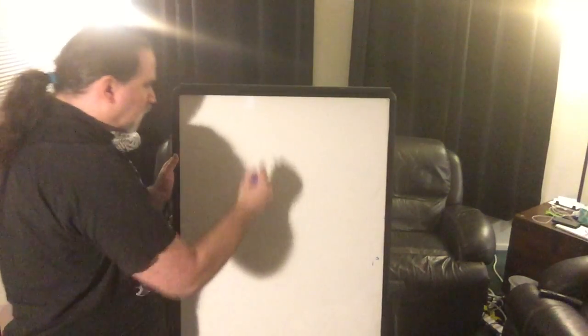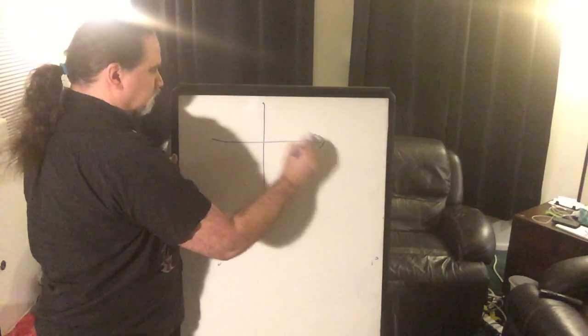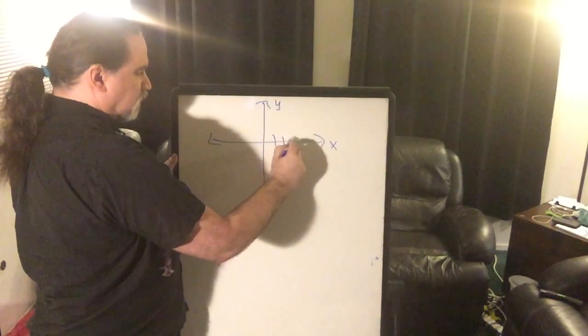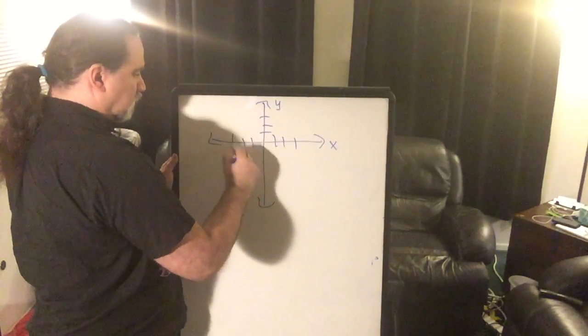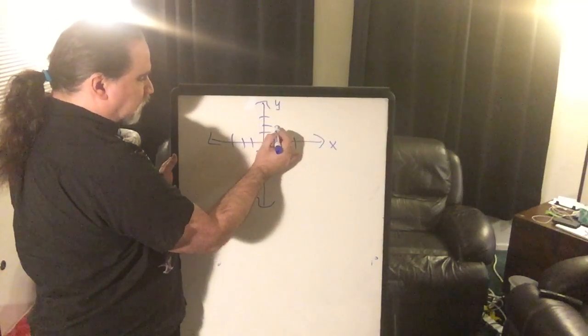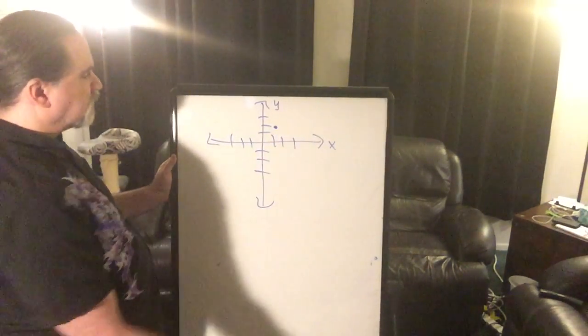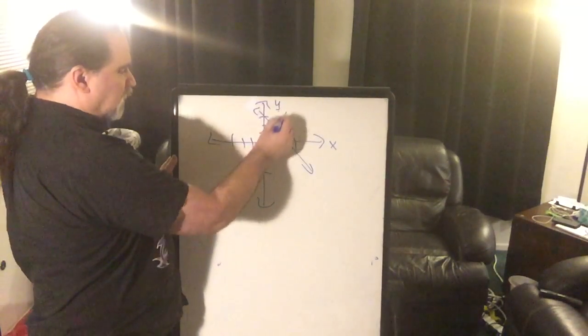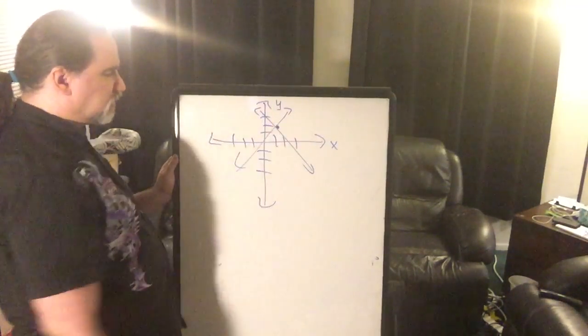If I were to draw a graph, what we just saw, the point was 1, 2. That is the point that is on the line that looks like this one, and a line that looks like this one, and this is where they intersect.